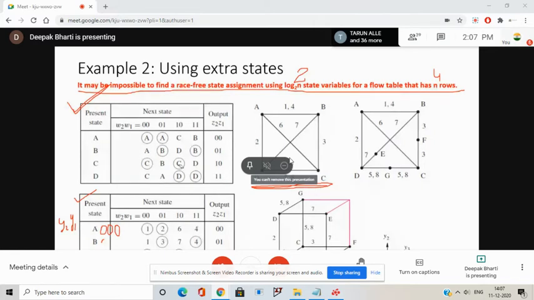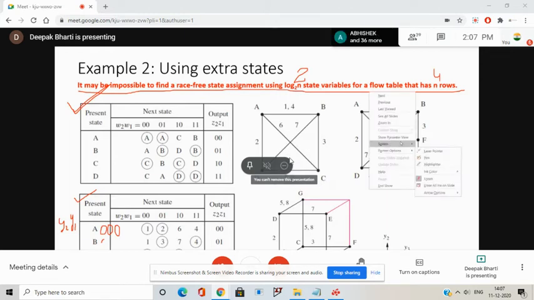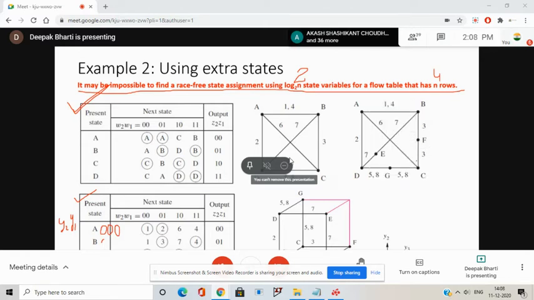C is the adjacent state to state A. Can I go to D? No. I cannot go from A to D, but I can go from D to A. Check the row of D. It means B, C, D states are adjacent to state A.